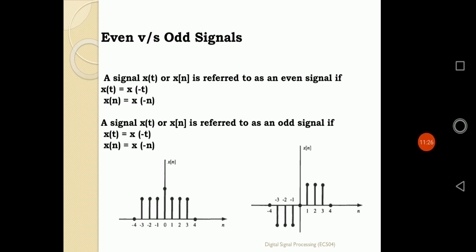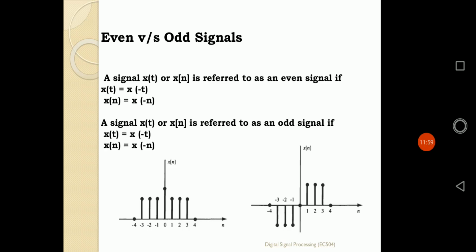An example is a cosine signal, which is defined as an even signal. Just check the nature of the cosine signal. The right portion of the signal is exactly a mirror image of the left portion. That means with respect to the y-axis, that is the amplitude axis, if the signal is a mirror image of itself, that type of signal can also be defined as an even signal.